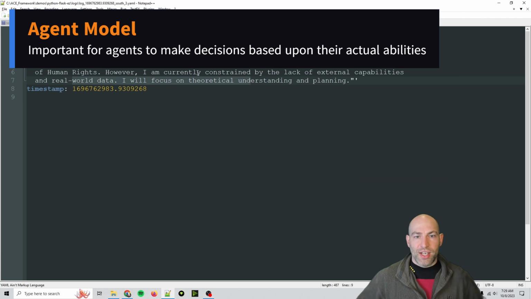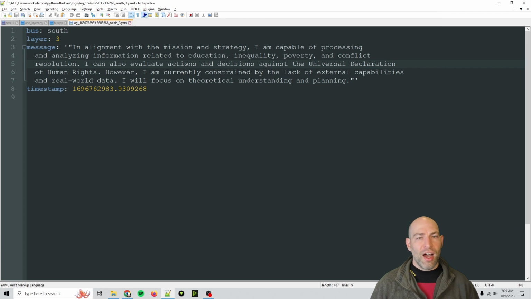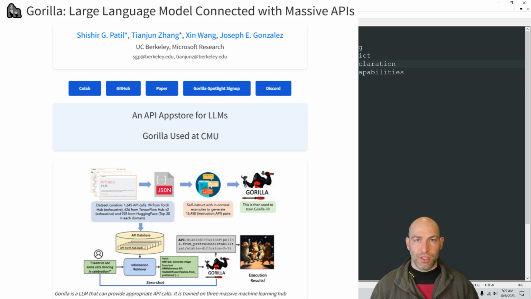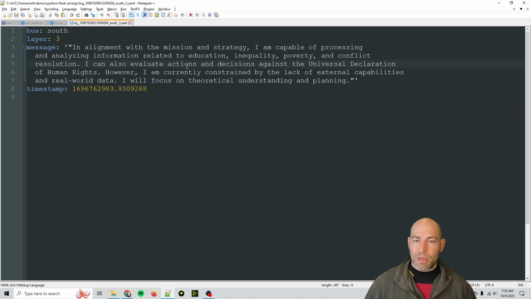So one of the messages that I showed you a little while ago, actually it got to the point where it decided that it wanted external data. Unfortunately, the system is constrained right now, and I don't have any access to APIs. And honestly, I am personally less interested in that kind of stuff, because you look at the research coming out of Google and DeepMind and other places. There's the Gorilla LLM, which specializes in API use, and so that's going to be the I/O layer.